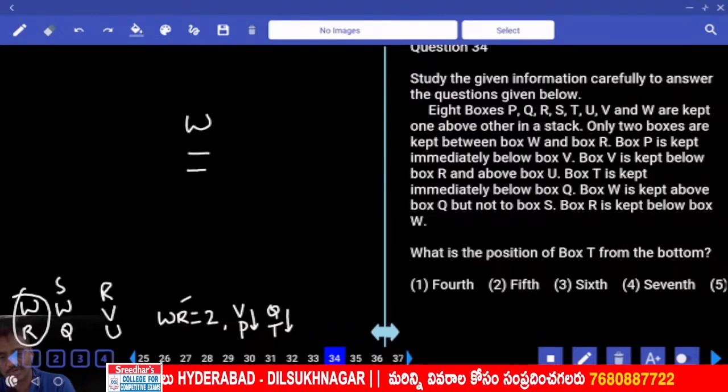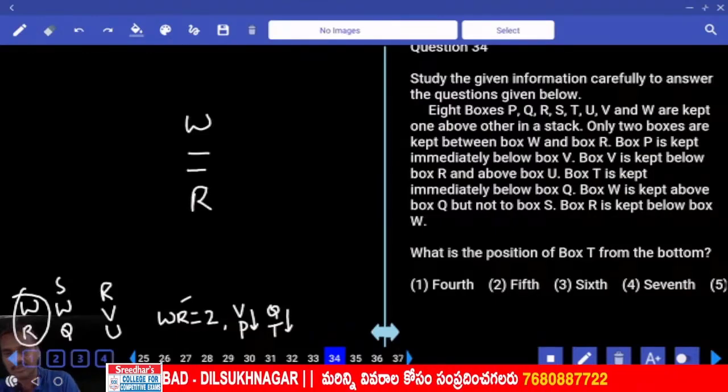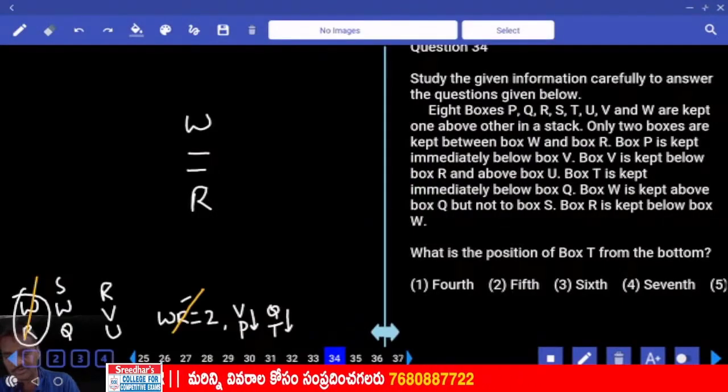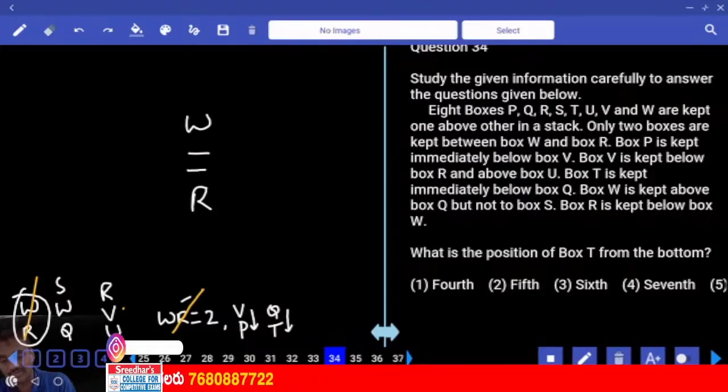Then 1, 2, R is kept below W. Now W and R we have done with this information. And R is kept below W. Then next one, any other information we have? R, V and U. R is below V and U, how many are there? There must be 2. Clear?